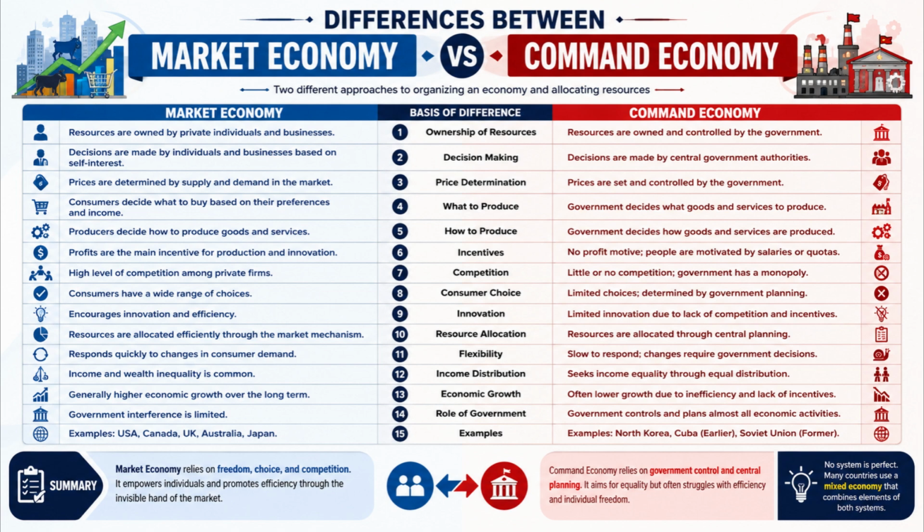Number 11. In a market economy, businesses can quickly respond to changing consumer demands, whereas in a command economy, adjustments are usually slower because government approval is often required.